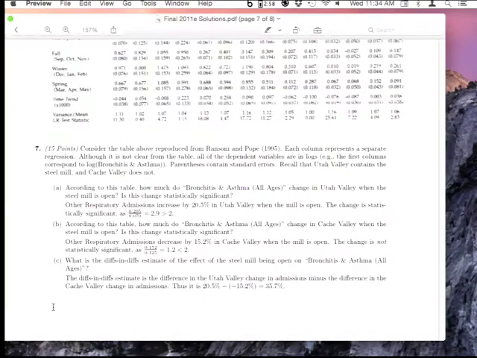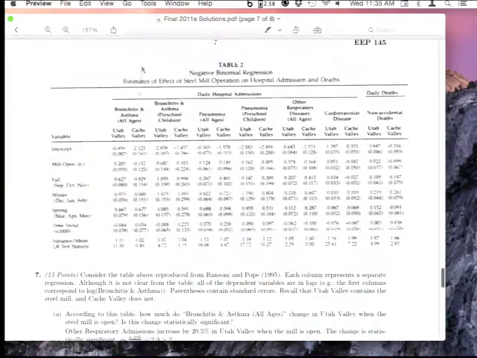So basically, the beta in both of these regressions. Sorry, I can't really highlight a specific part because it's really just an entire image. But in both of the regressions, that beta 1, the mill open coefficient, is giving you the difference in hospitalizations between the period when the mill is open versus when it's not open. So that's the change in y over time within each of the two areas. This is the treated area and this is the control area. So you can think of each of these two numbers as being the first difference in each of the areas in the difference-in-differences estimator. But then we need to take the difference between the two differences.